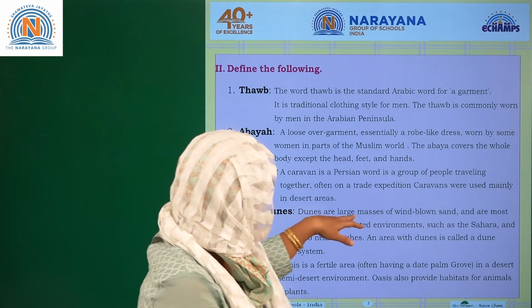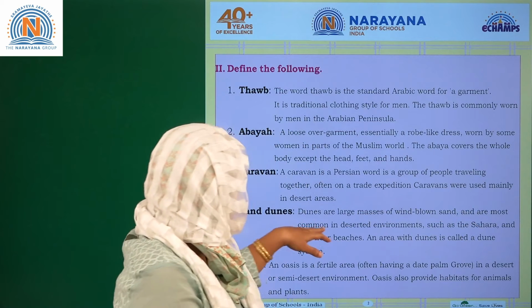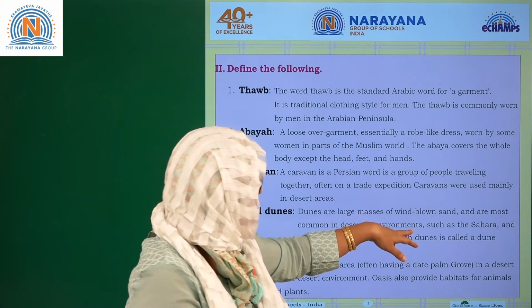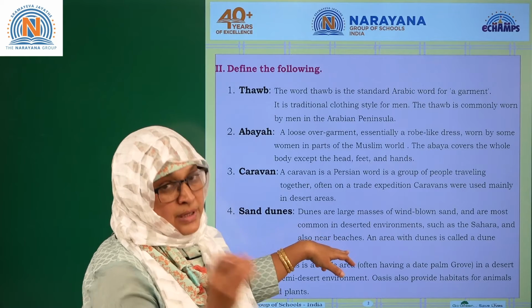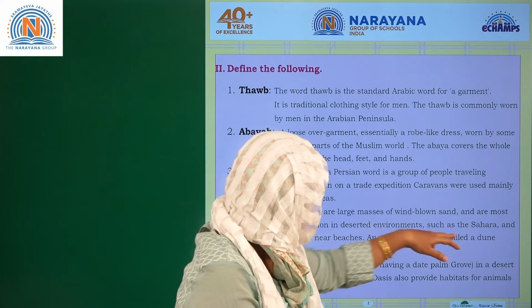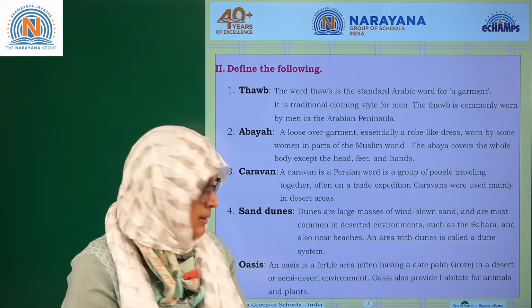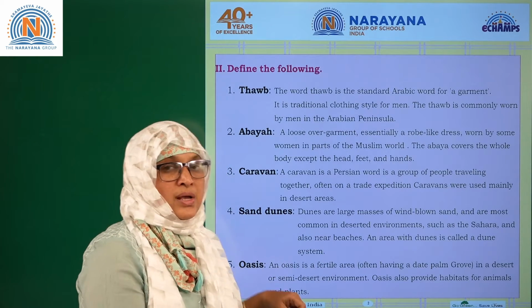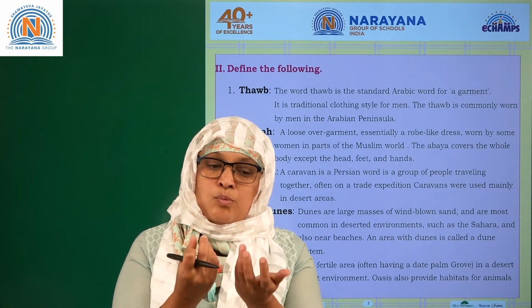Dunes are large masses of wind-blown sand and are mostly common in desert environments such as the Sahara and also near beaches. Beaches also you find the sands, right? An area with dunes is called the dune system. Is it clear what sand dunes are? A hot wind.